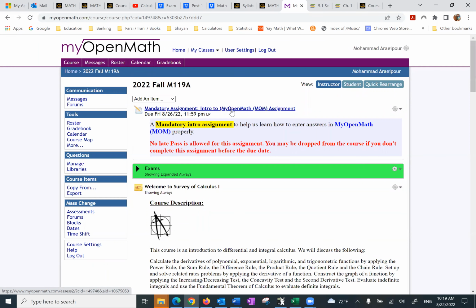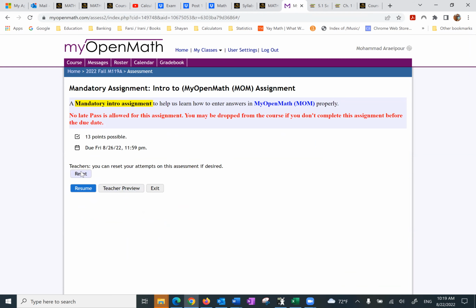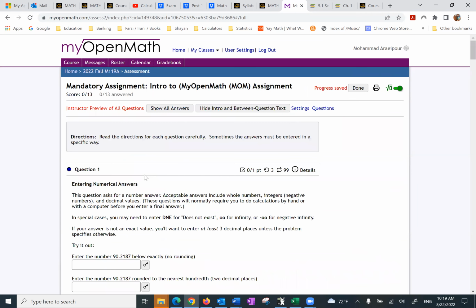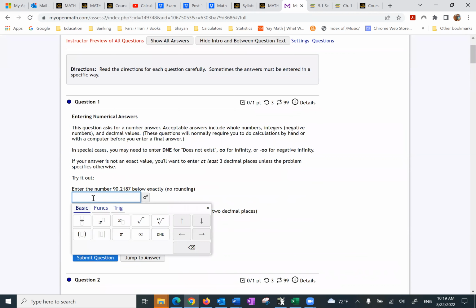I want to show you something. So it starts with a question. It's very simple, entering numerical answers. So if I hover over this, it gives me a math palette. If I need a fraction bar, if I need a square root, infinity, whatever I need. So notice I'm going to put this number here, 90.2187.